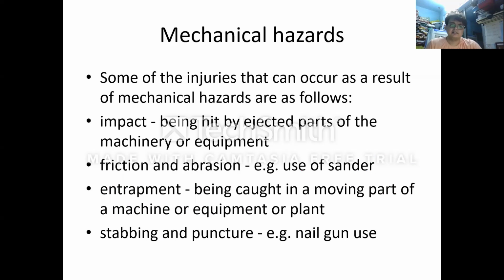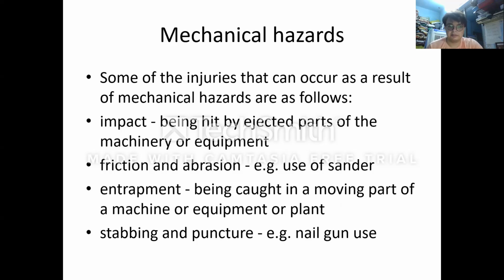Mechanical hazards. Some of the injuries that can occur as a result of mechanical hazards are as follows. First is the impact. Impact is being hit by an ejected part of the machinery or equipment. Because of the impact, any part of the machinery can be ejected and can hurt the person who is dealing with that machine. So in this way, injuries can occur because of impact.